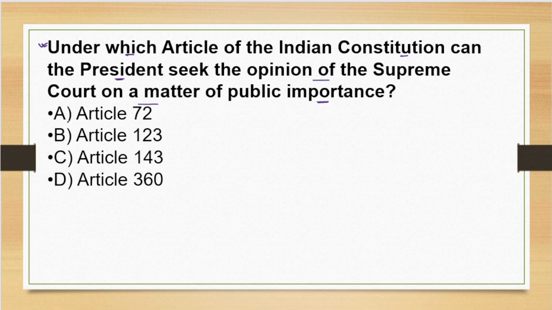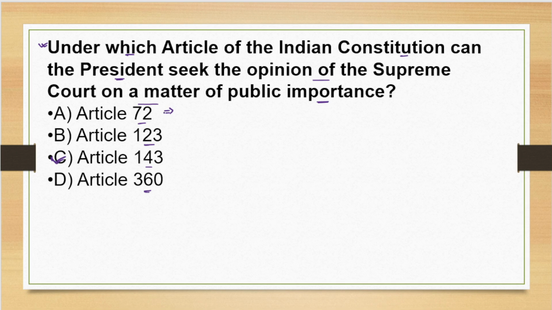The options given here are A, Article 72, B, Article 123, option C, Article 143, or D, Article 360. So the correct answer to the question will be option C, Article 143. So the President can ask for any information or suggestions from the Supreme Court on a matter of public importance. Now option 72. What is Article 72?